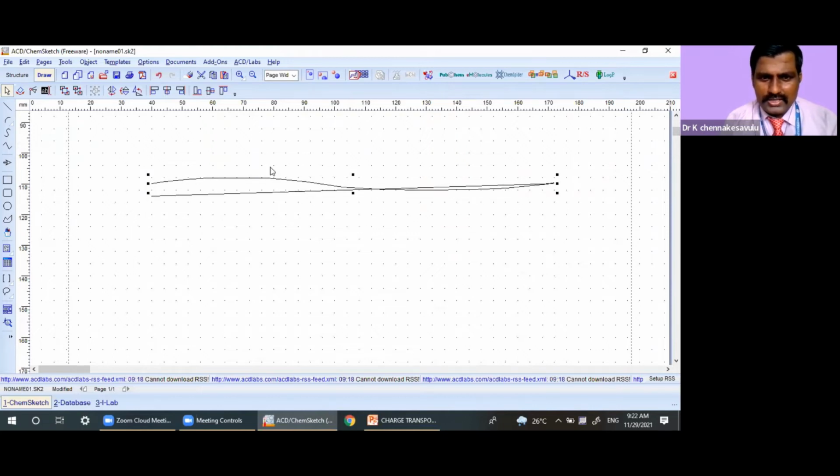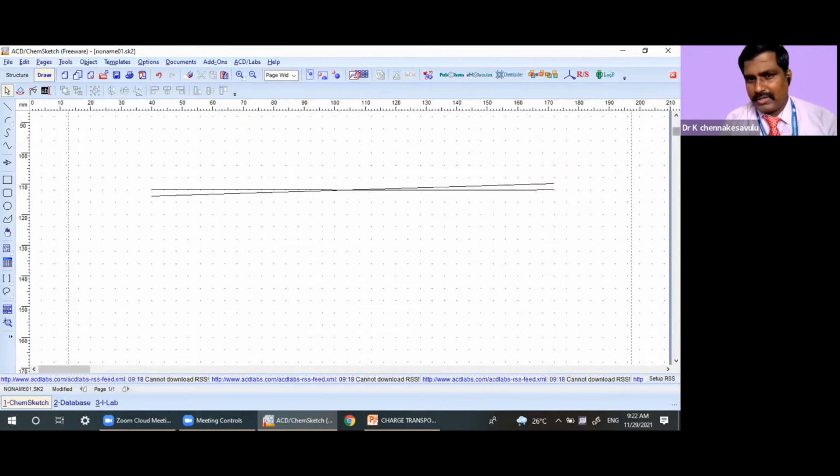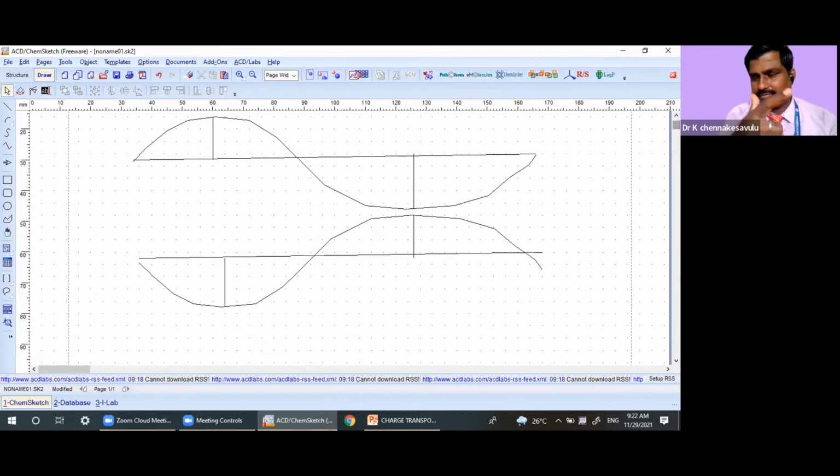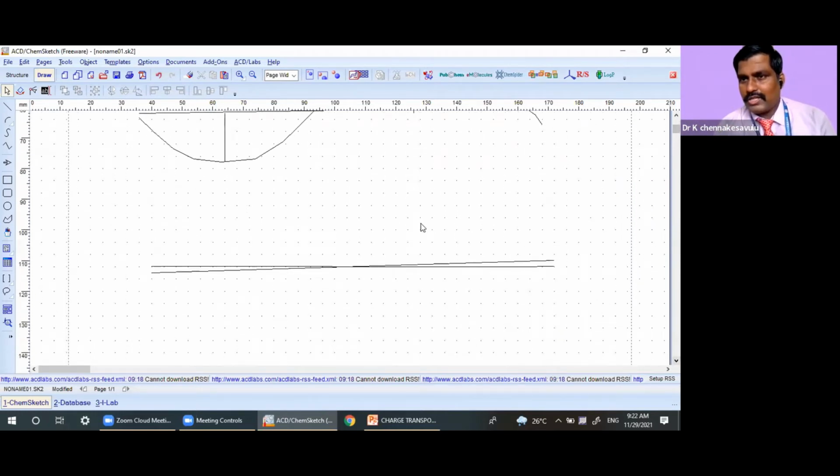Now you see that it has changed its shape. There is no amplitude because of this destruction. The positive is mixed with the negative, and the negative is mixed with the positive. That is the reason it is nullifying its amplitude. Now there is no shape. See that this is not a soliton.